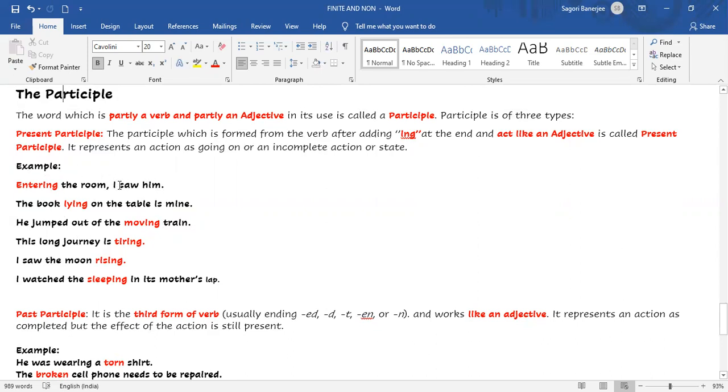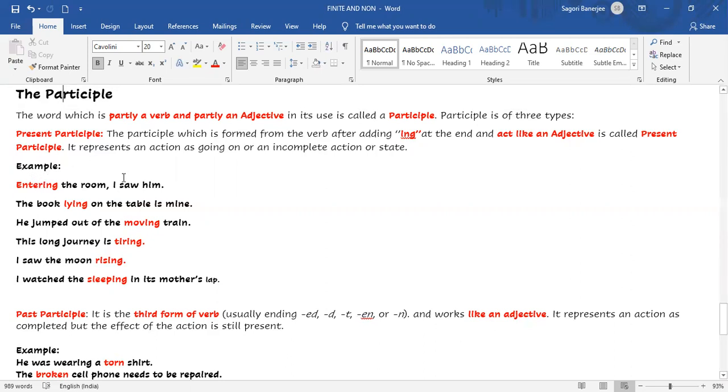Here you see, children, I is the subject, the pronoun. And entering is telling about I. Entering is the word which is telling something about the subject, the pronoun I. According to the definition of adjective, an adjective tells something about a noun or pronoun.